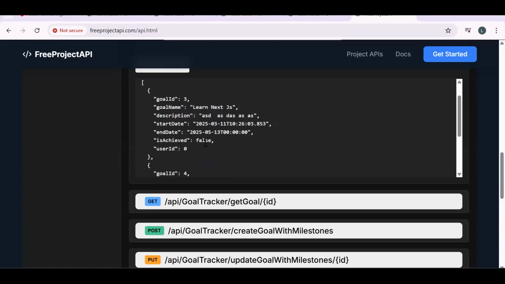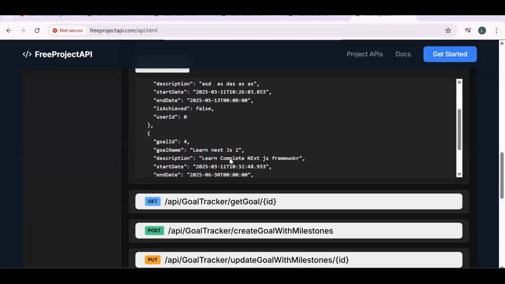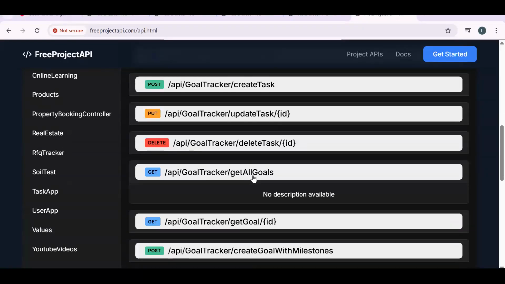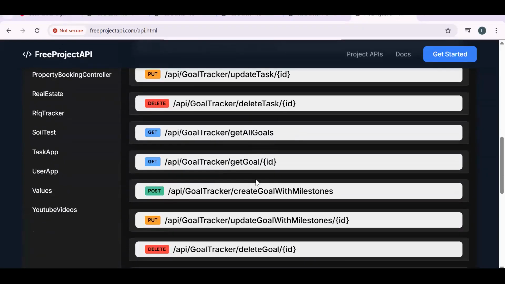Now, whatever goals we have created, we need to showcase in the goal list. For that, we will need one more API because this API is responsible to get all the goals. But what we should have is, for whatever logged in user is there, we have to get the goals of that particular user. So I will be needing one more API over here. Let me just quickly create that also.